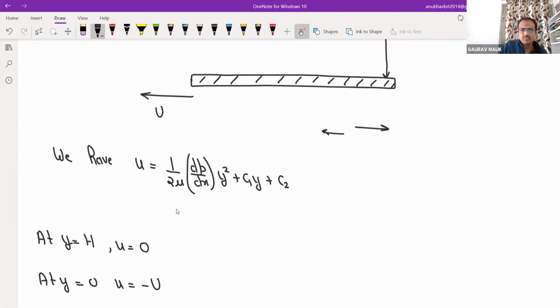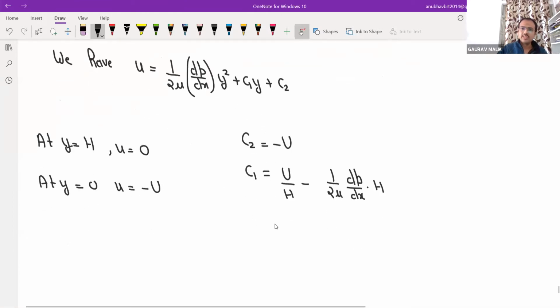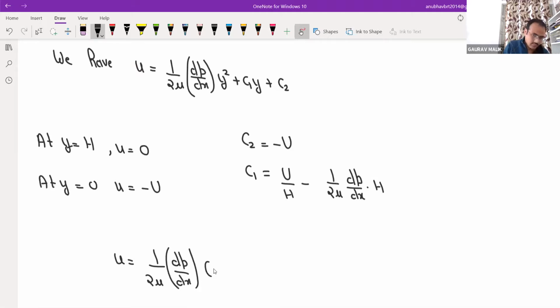So c2 is equal to minus U, and c1 is equal to U by h minus 1 by 2 mu dp by dx into h. Put this value in the equation above: u is equal to 1 by 2 mu dp by dx (y square minus hy) plus U into (y by h minus 1).